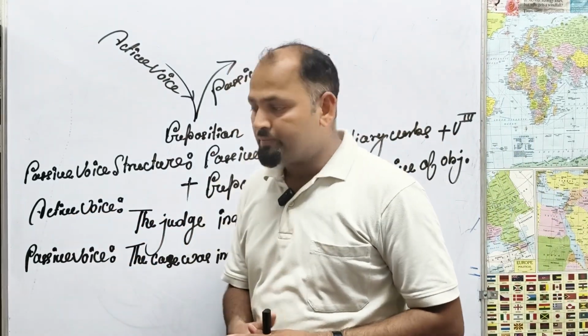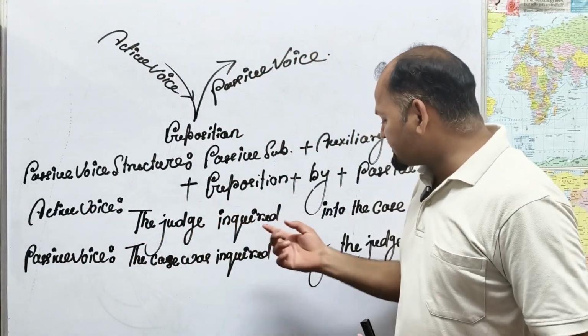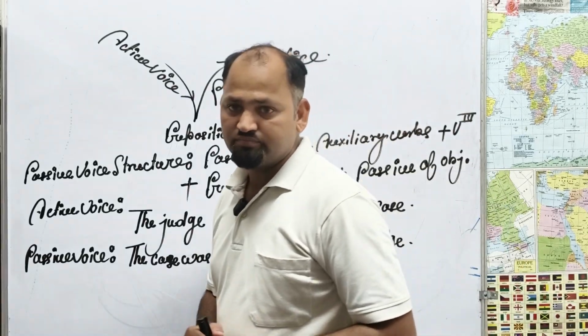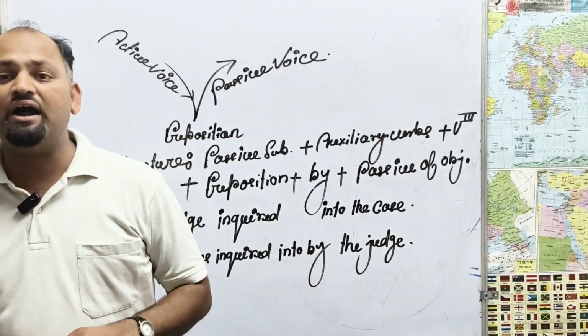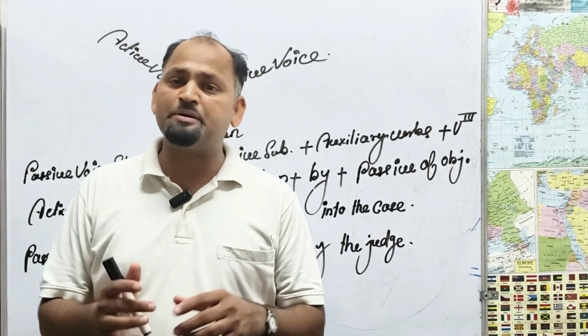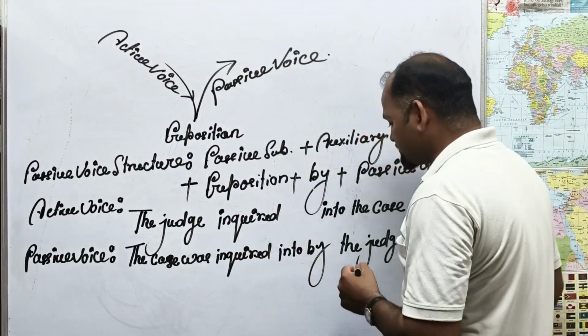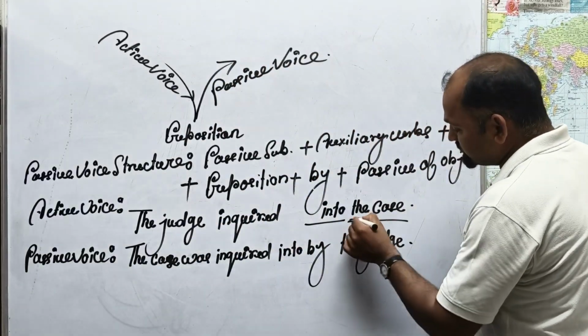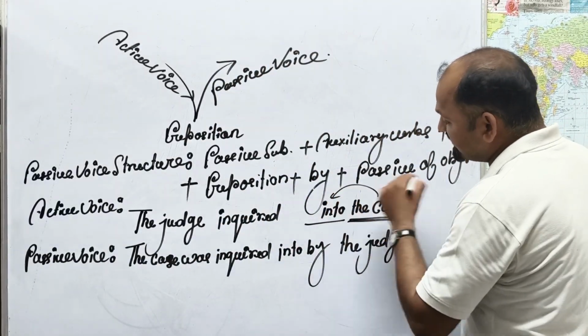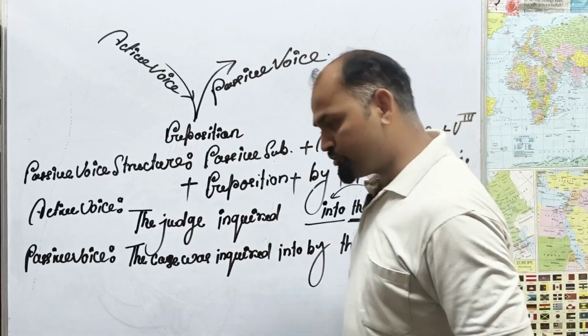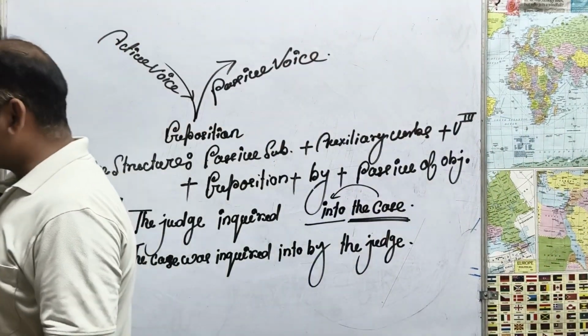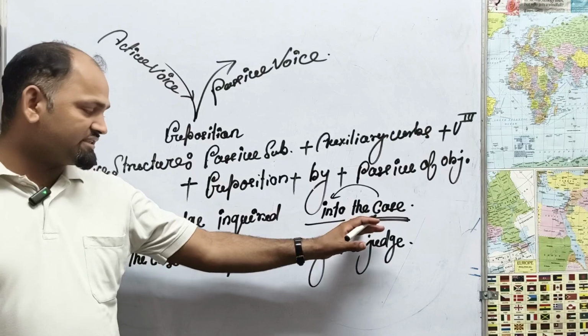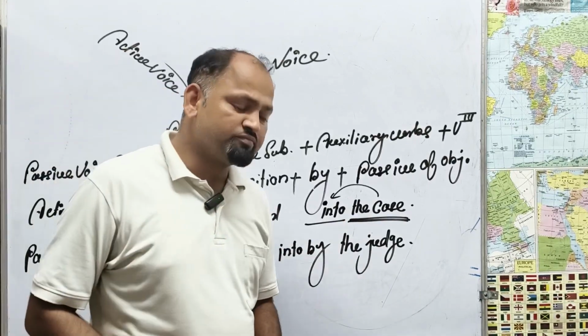Here is the example: the judge inquired into the case. The judge inquired into the case. So, where is the preposition? Here is the preposition, and this is called the noun. The preposition is always used before a noun or pronoun. Into is the preposition and case is the noun.